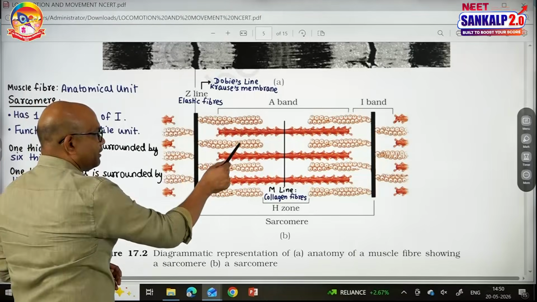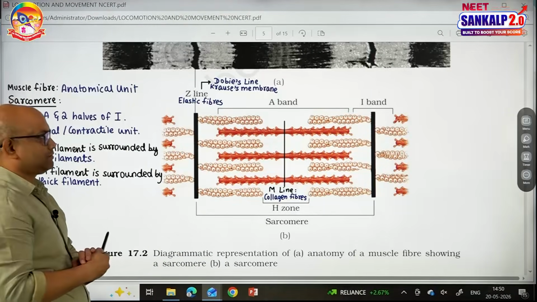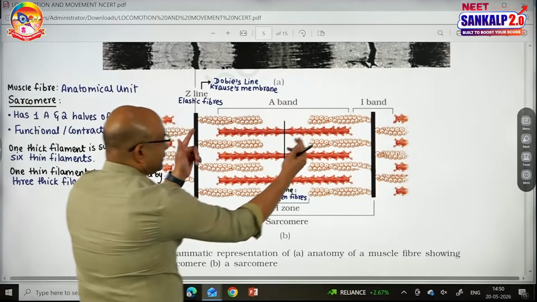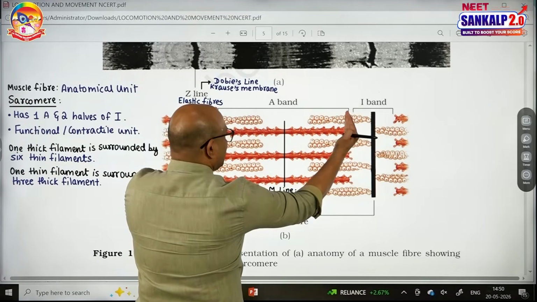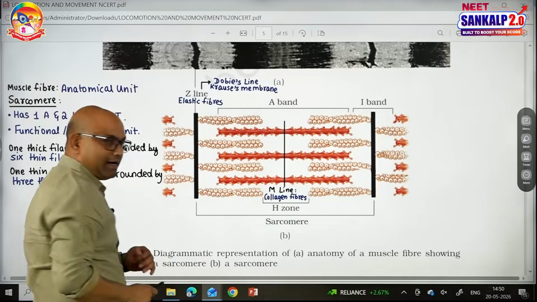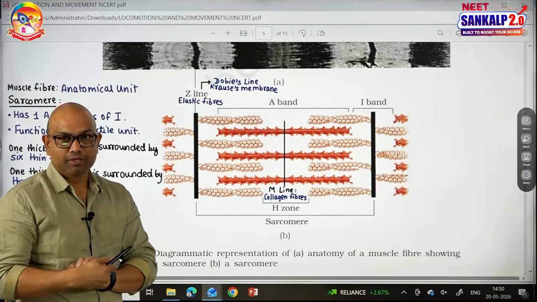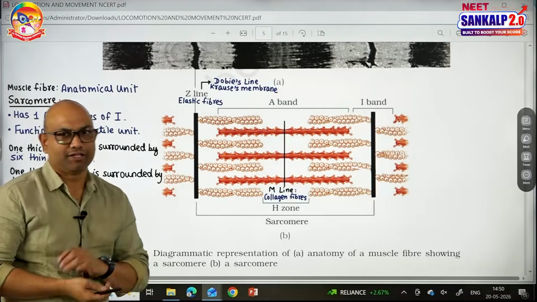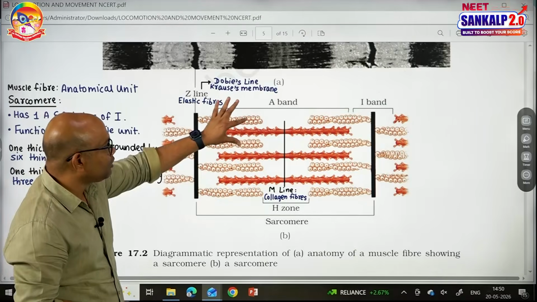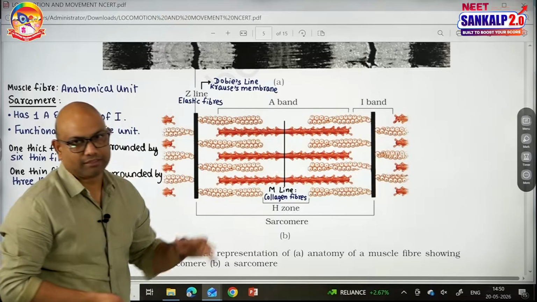These light colored filaments are called thin filaments. The length of one thick filament area, including all the parts inside, is said to be the A band. The A band is also called the dark band. It has got the name A because it is anisotropic in nature. That means it is darker towards the ends of the A band and less dark at the center.